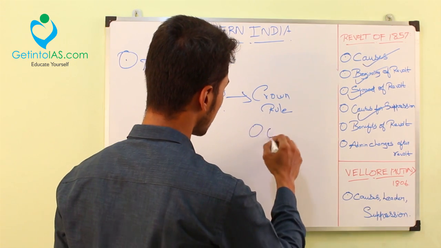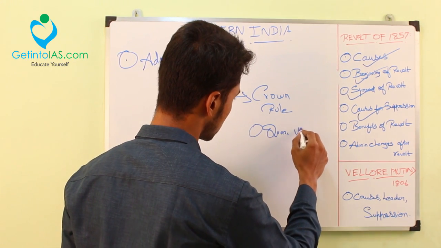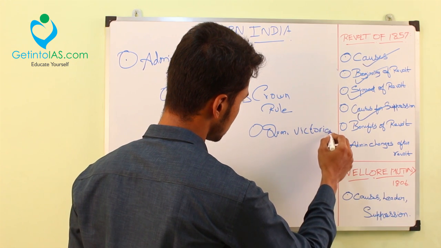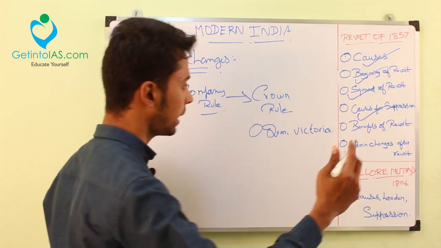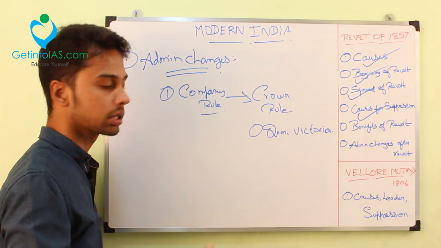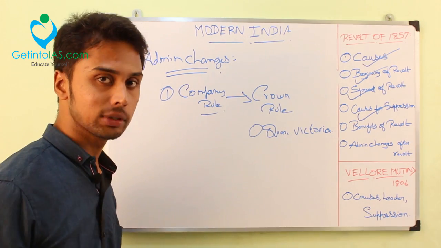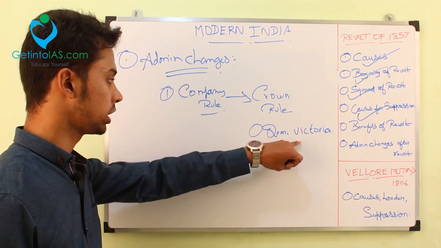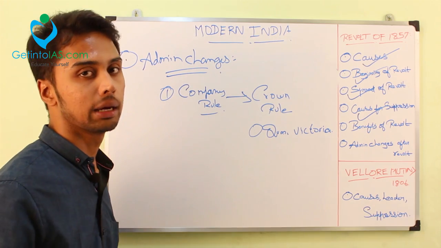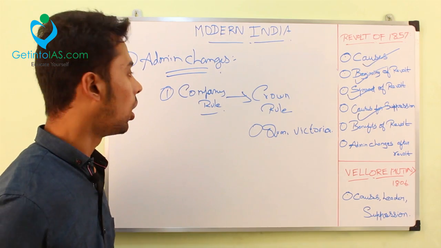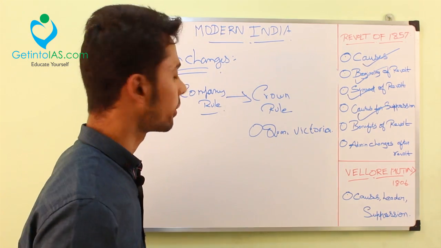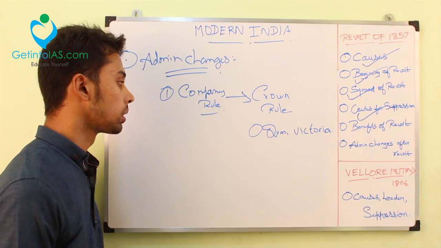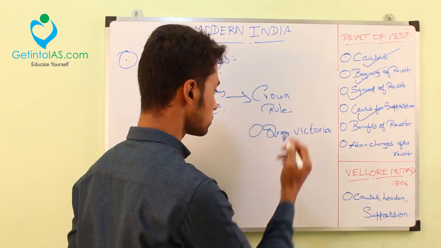So Queen Victoria was proclaimed as directly responsible for the Indian administration. A lavish darbar was held for this function, the proclamation of Queen Victoria at Allahabad. All this happened under the Governor General, Lord Canning, at that time. Okay, so this was the main thing.